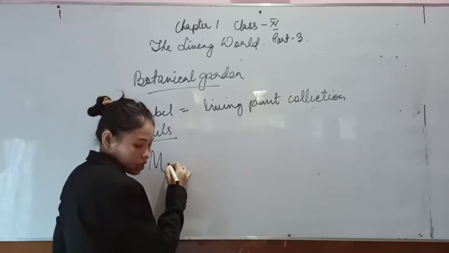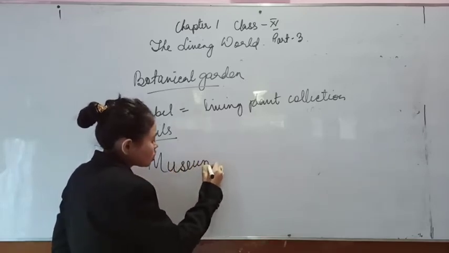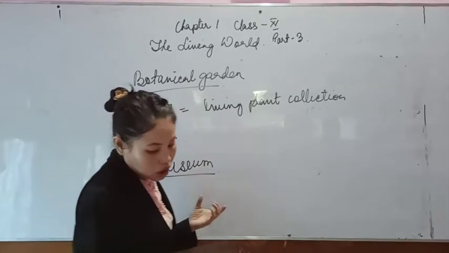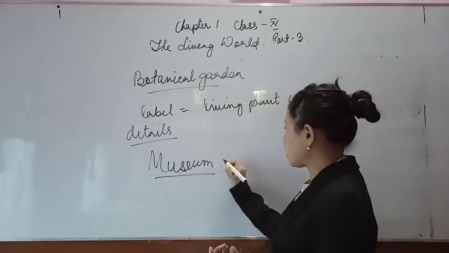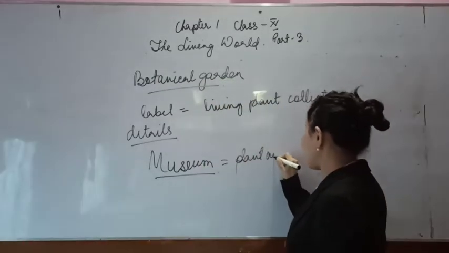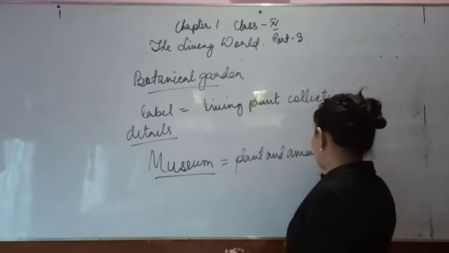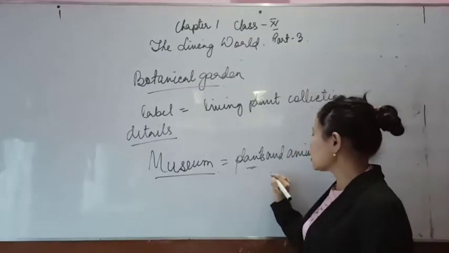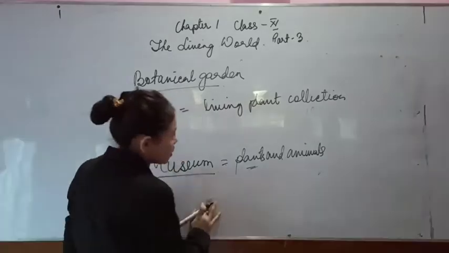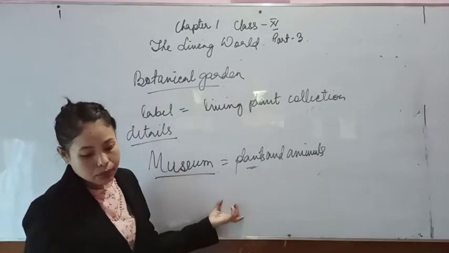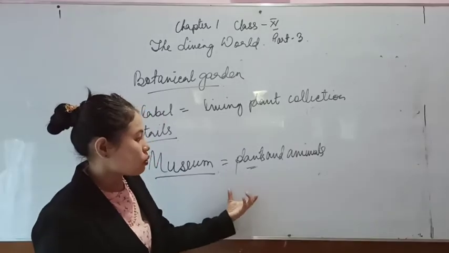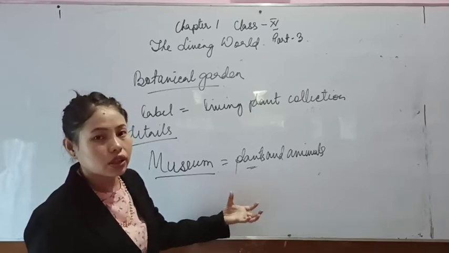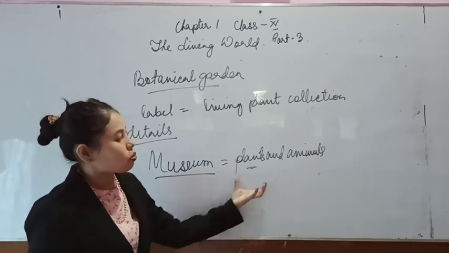Next taxonomical aid is your museum. A museum is also a building. We all know we visit museums. It is a building which holds a collection of preserved plants and animals. So it will have both plants and animals, but they are preserved. You can see that in a museum, the plant species are collected in a jar. The jar has a chemical, and they will be stored in that jar along with the chemical. Some are only the fur, some are only the bones. So this is how a museum stores plants and animals.